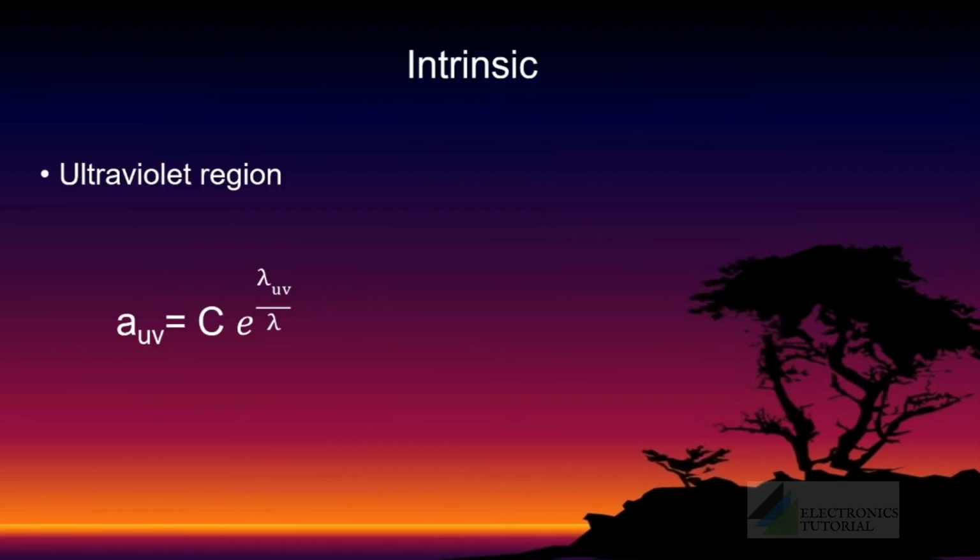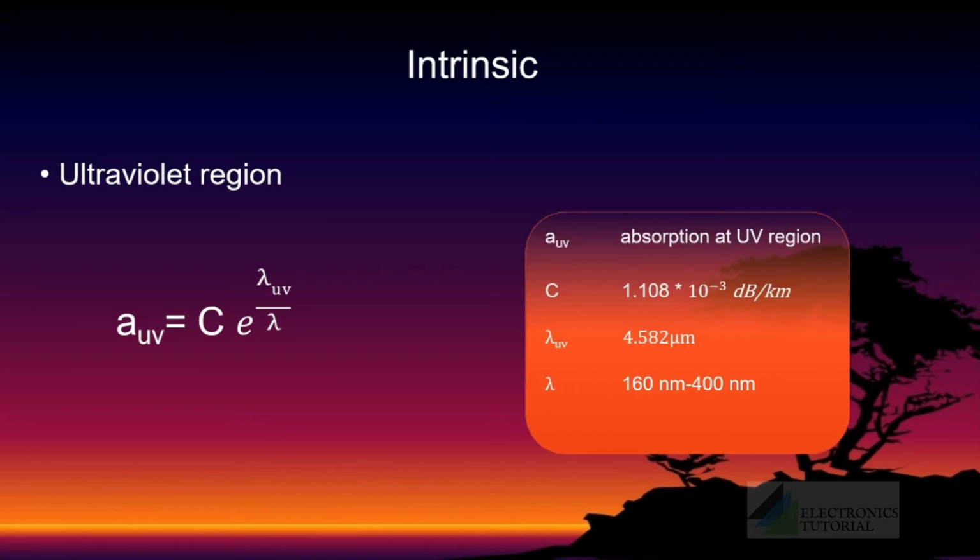The absorption at the ultraviolet region can be expressed as AUV = C e^(λUV/λ), where AUV is the absorption at the UV region, C is a constant 1.108 × 10^-3 dB per kilometer, λUV is the reference wavelength used, 4.582 micrometer, and λ is the operating wavelength in the ultraviolet region, that is from 160 nanometer to 400 nanometer.